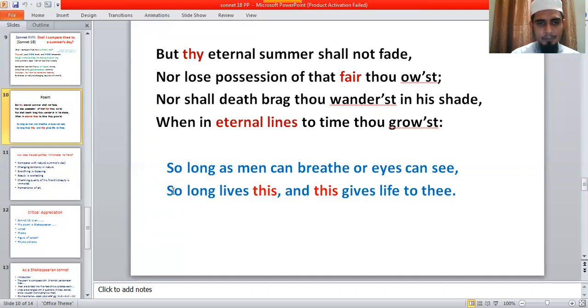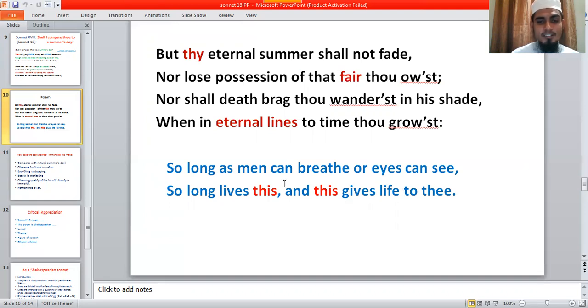You will memorize the line. So long as man can breathe, or eyes can see, so long lives this, and this gives life to thee. This sounds very interesting. So long as man can breathe or eyes can see, so long lives this, and this gives life to thee.